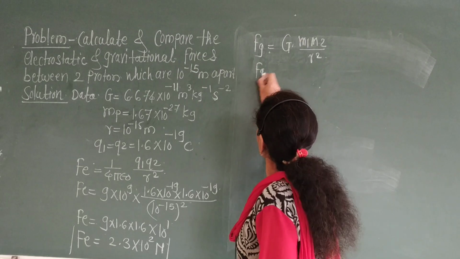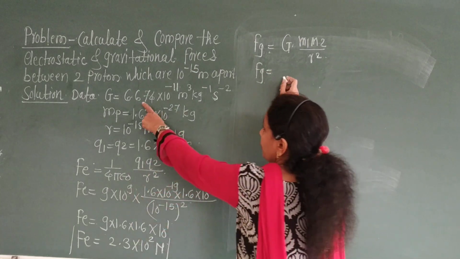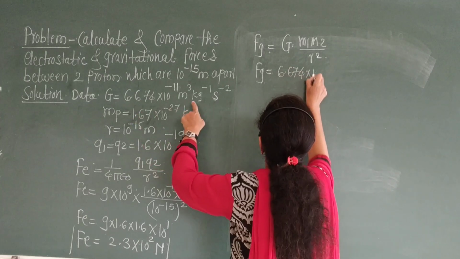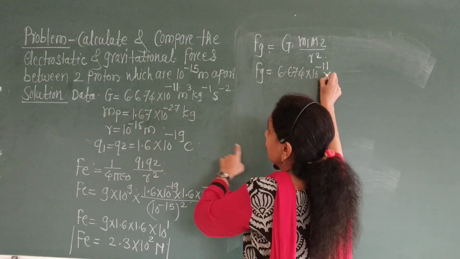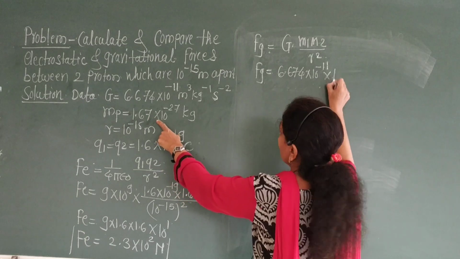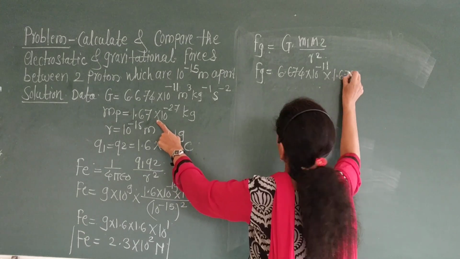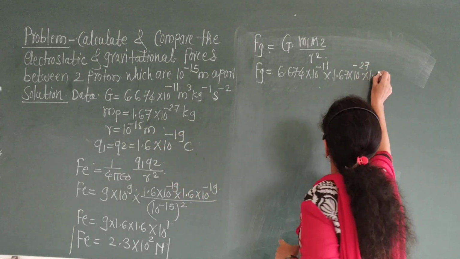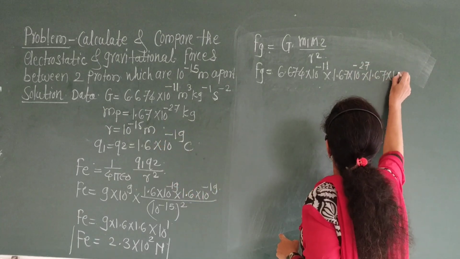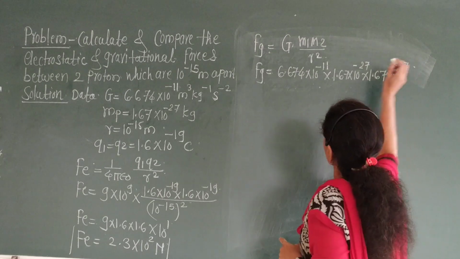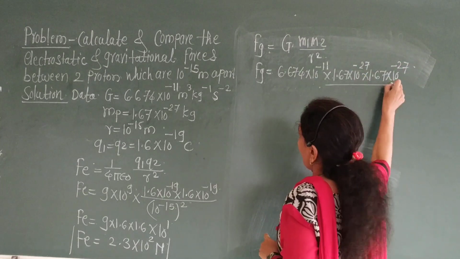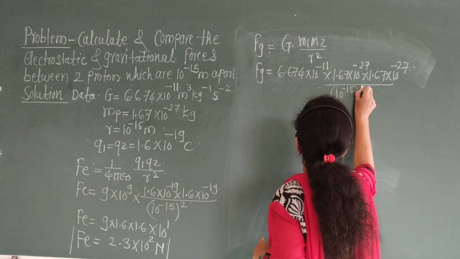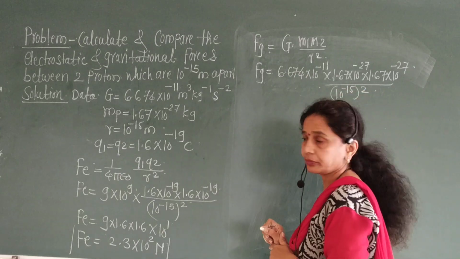Therefore, Fg is equal to G. Capital G is given, 6.674 into 10 raised to minus 11, into mass of proton, which is given as 1.67 into 10 raised to minus 27, into 1.67 into 10 raised to minus 27, upon r square, which means 10 raised to minus 15, bracket square.